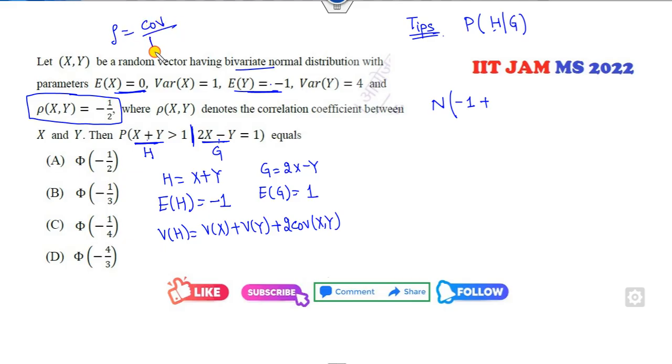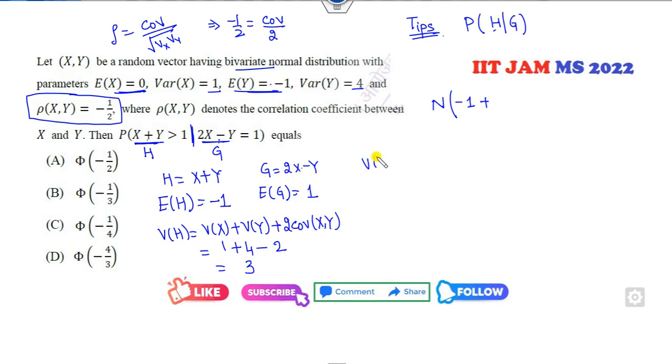Covariance divided by the square root of variance of x and variance of y. So this value is minus half. Covariance, the square root of the variance is 2 and it is 1, so it is 2. So covariance is minus 1. So variance of x is 1, it's 4, it's minus 1. So it is 3.